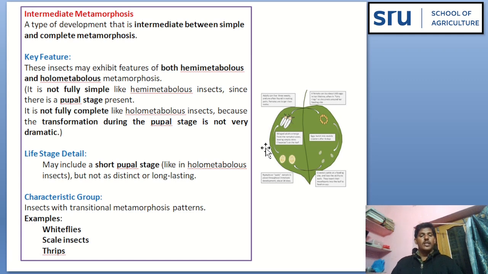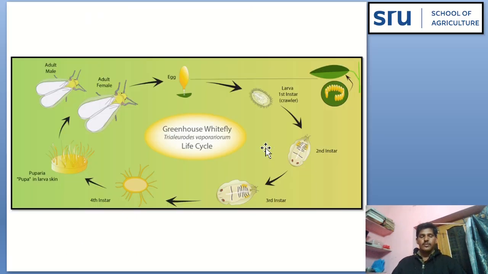Many insects, such as whiteflies, scale insects, and thrips, exhibit intermediate metamorphosis. See here, intermediate metamorphosis in whitefly.